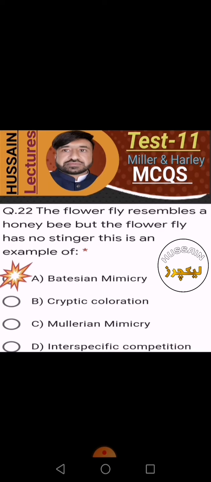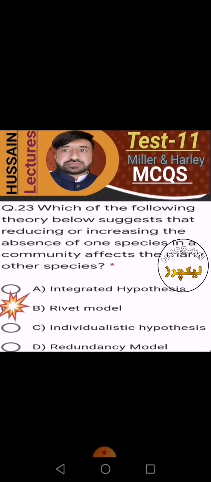The flower fly resembles a honeybee, but the flower fly has no stinger. This is an example of cryptic coloration, no; Mullerian mimicry, no; intraspecific competition, no; Batesian mimicry, yes. A is the right option.